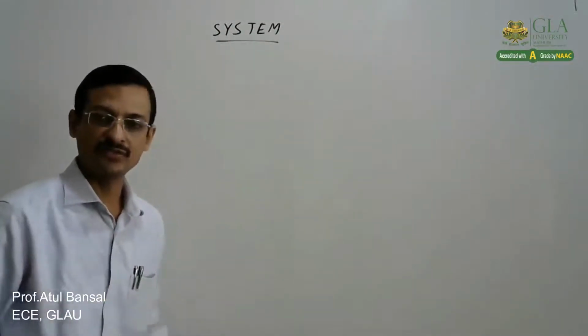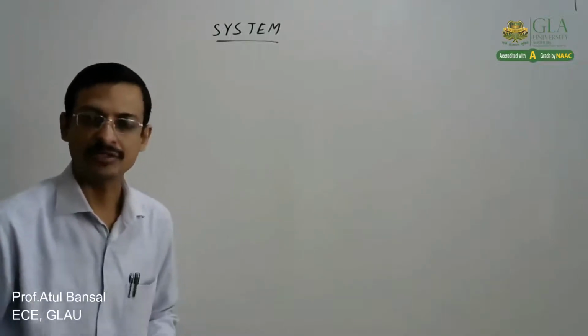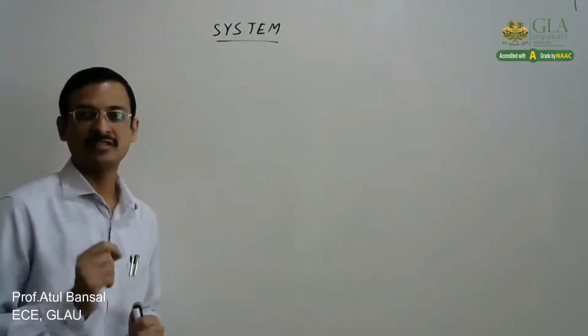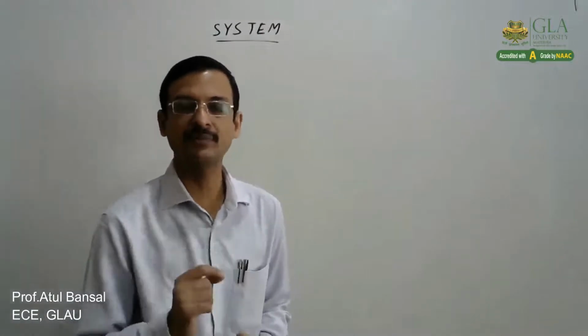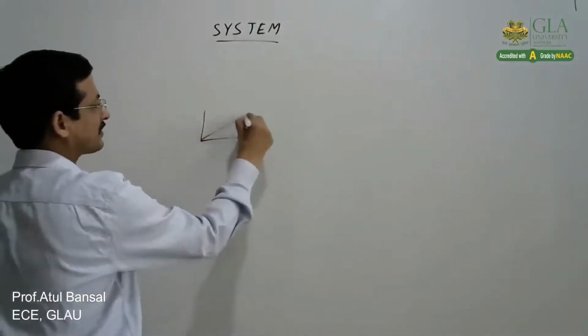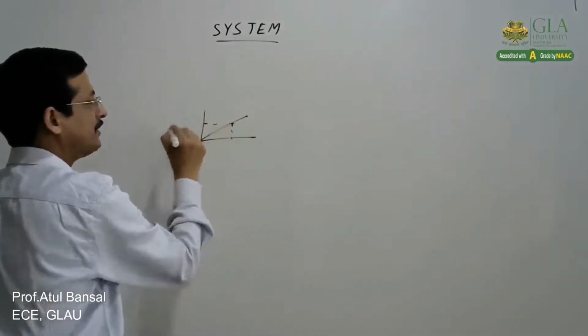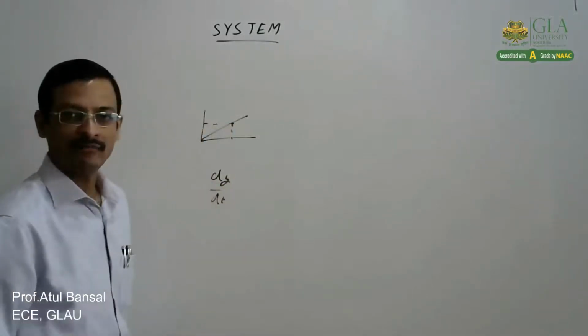Right? Now, another important thing is, as I said, most of the time continuous time systems are described by differential equations and discrete time systems by difference equations. So any system which is described by a differential equation would be a dynamic system, and in the same way, any system described by a difference equation would be a dynamic system. Why? Because from basic mathematics, if we want to calculate the differential at any point, say dy by dt, what do we require?